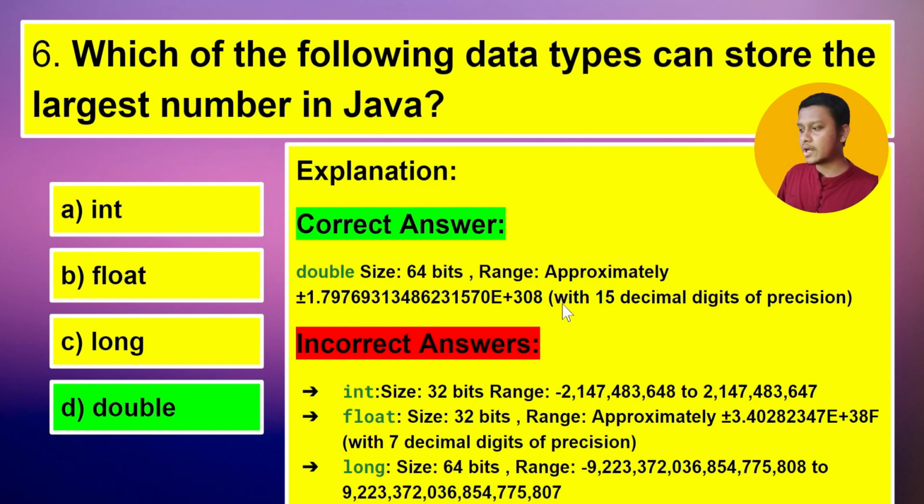If you have a doubt that double and long both contain 64 bits, double can have 15 decimal digits of precision, so it can store more than 15 decimal digits after the point, but long can only store non-precision numbers, not decimal numbers. And int can store only 32 bits, float can store 32 bits with 7 decimal digits of precision, and long can store 64 bits, but it cannot store any precision. So the correct answer is double.